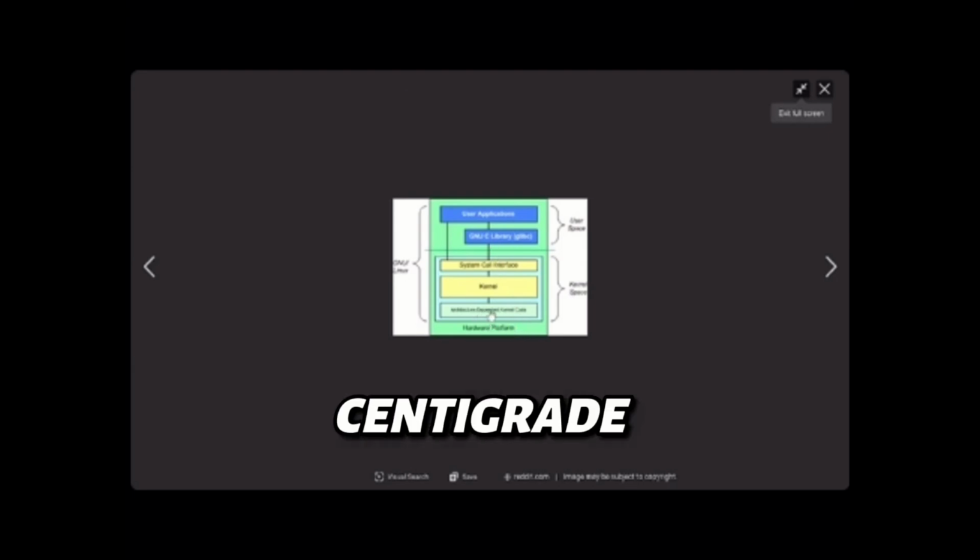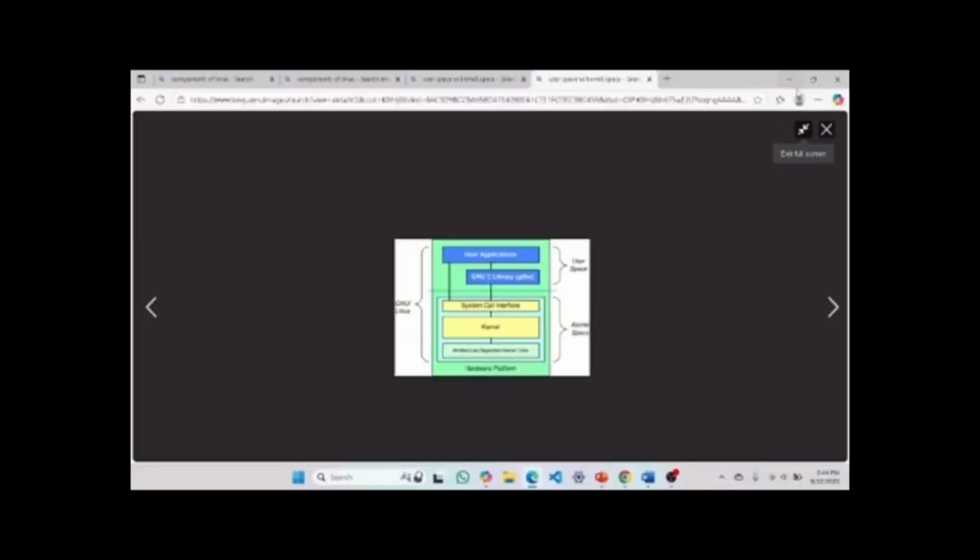If you have heard about system architecture, 64-bit or 32-bit, and are not aware of it, every system may be 32-bit or 64-bit. You can check it in your system settings. The system call interface is a very important topic. We'll go in depth and see how it works with an example later on.